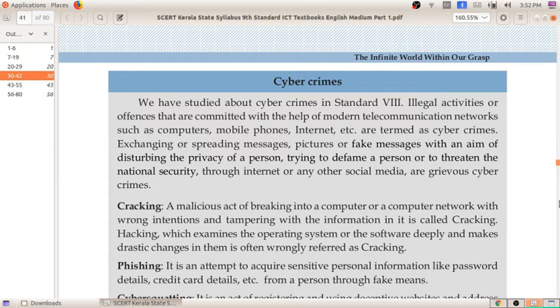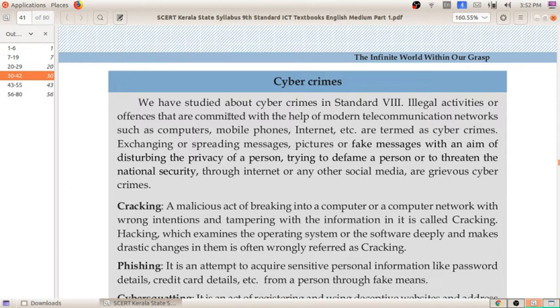There are some people who are misusing social media and all. We can name it as cyber crimes. These cyber crimes are very dangerous. We have already heard different news about people who committed cyber crimes. So what is a cyber crime? We have studied about cyber crimes in standard 8.